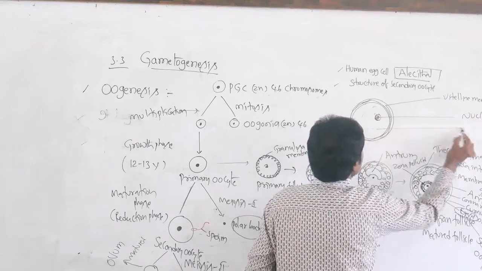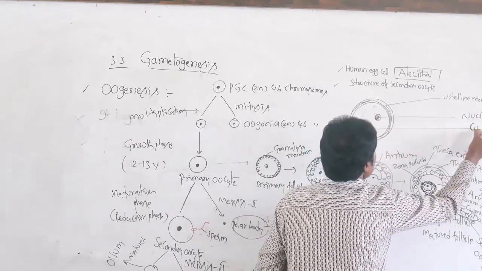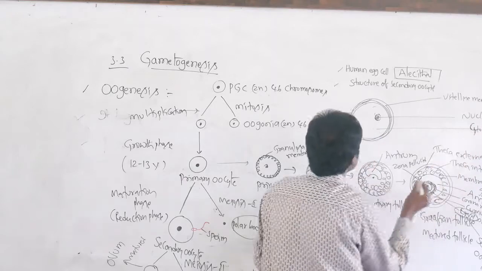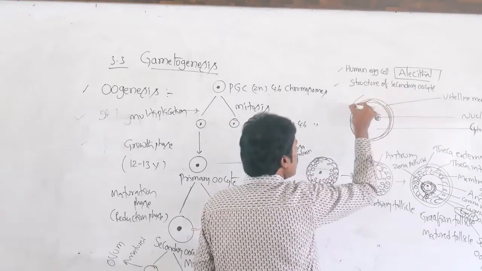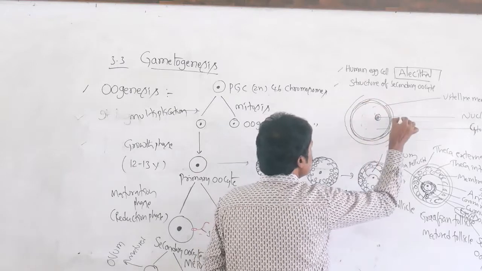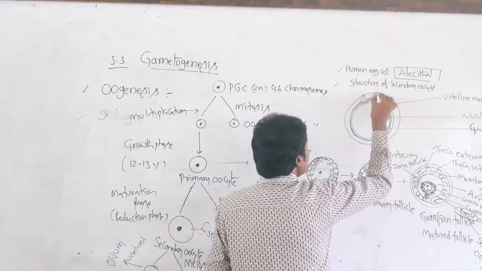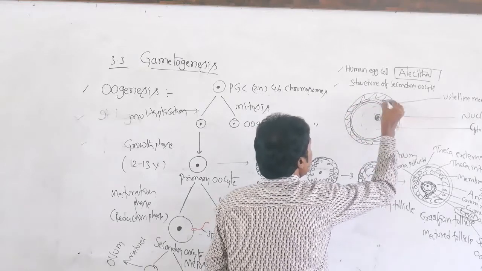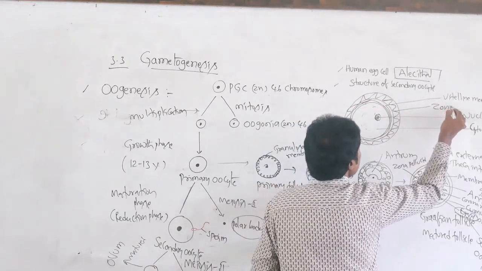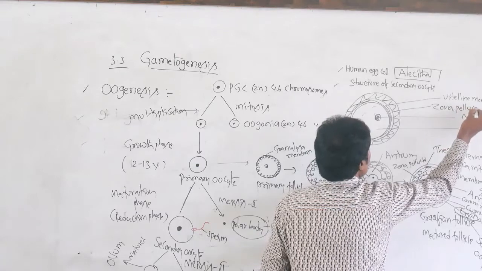This is the total cytoplasm. Then after the vitelline membrane, the zona pellucida is present. This is the zona pellucida.